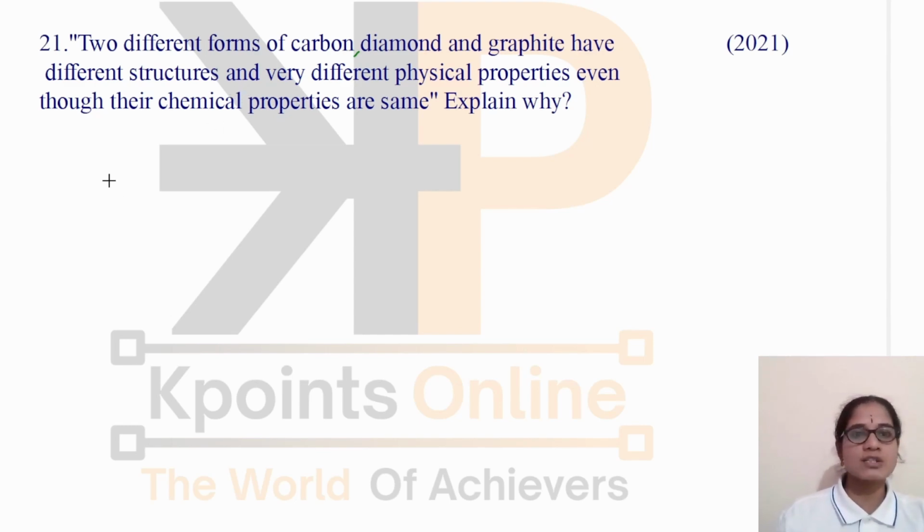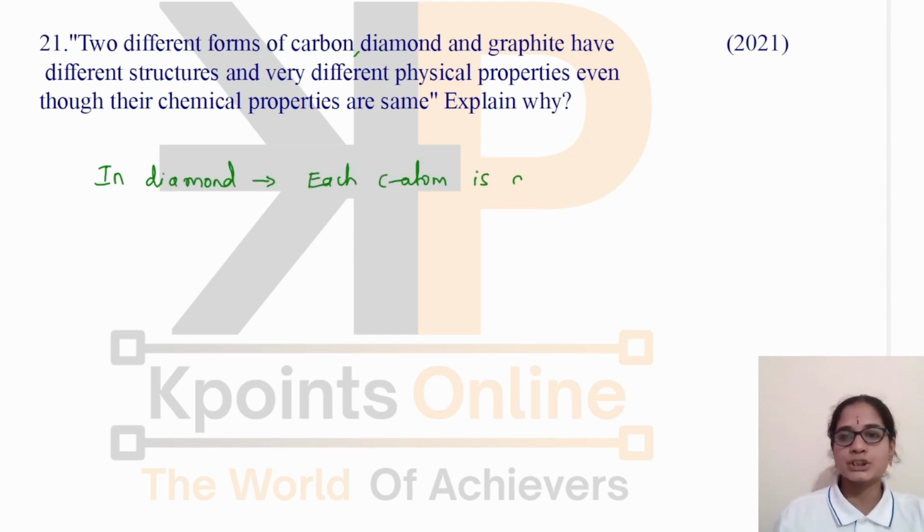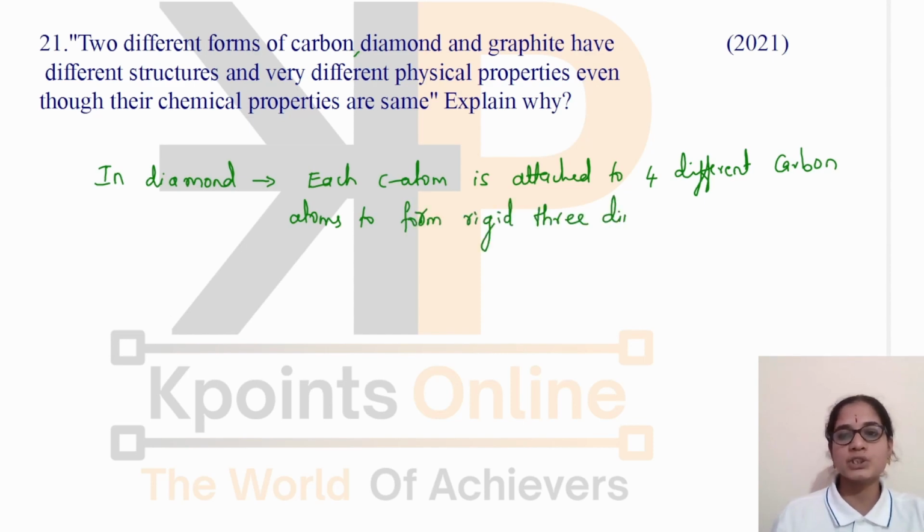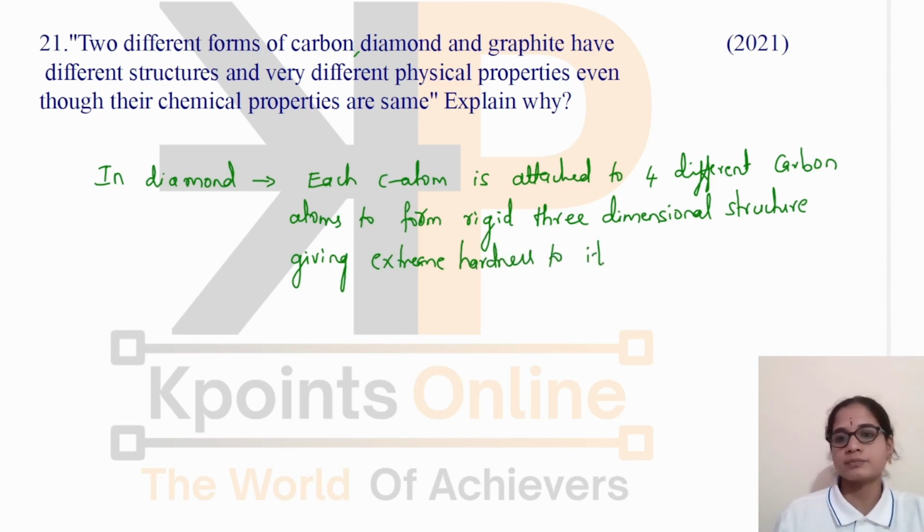Yes, in diamond, each carbon atom is attached to four different carbon atoms to form a rigid three-dimensional structure. Because of this formation of a rigid three-dimensional structure, the diamond is very hard, giving extreme hardness to it.